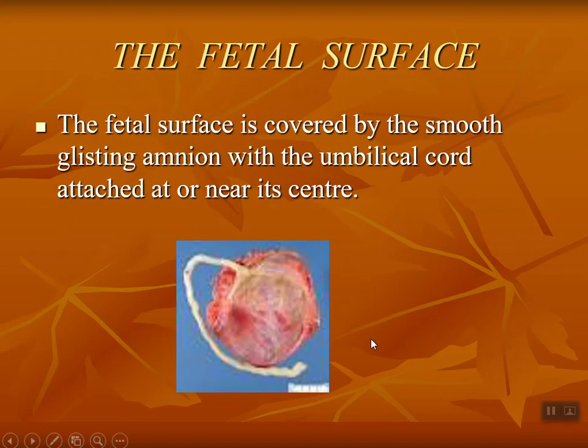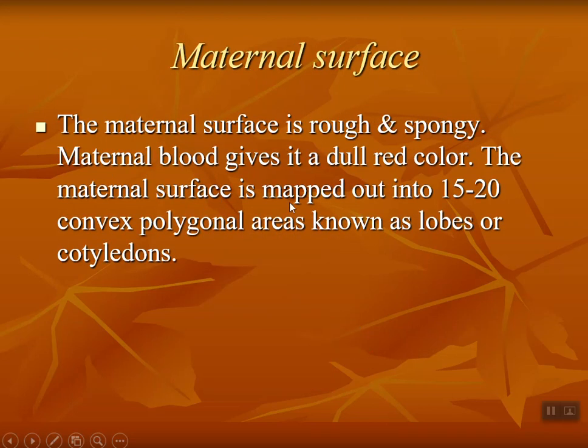There are mainly two surfaces, one fetal and the second maternal. The fetal surface is identified by the umbilical cord, which is attached at or near the center. It is covered by smooth, glistening amnion. The maternal surface is rough and spongy, and the maternal blood gives it a dull red color.